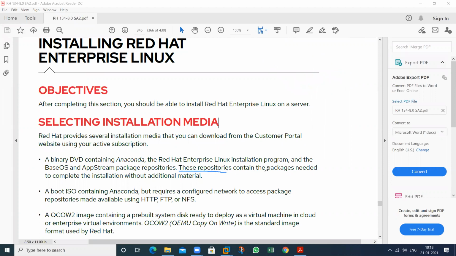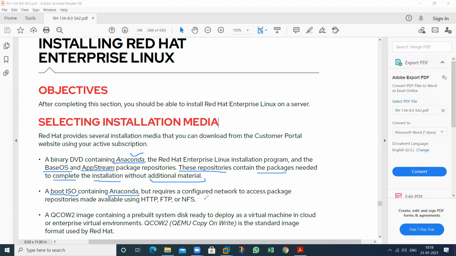These repositories contain the packages needed to complete the installation without additional material, so we don't need to download any material from the internet. These two folders contain all the packages required to install your operating system. All of this can happen through the Anaconda repository, which contains these two repositories also. If we have the ISO, we can also install the operating system.